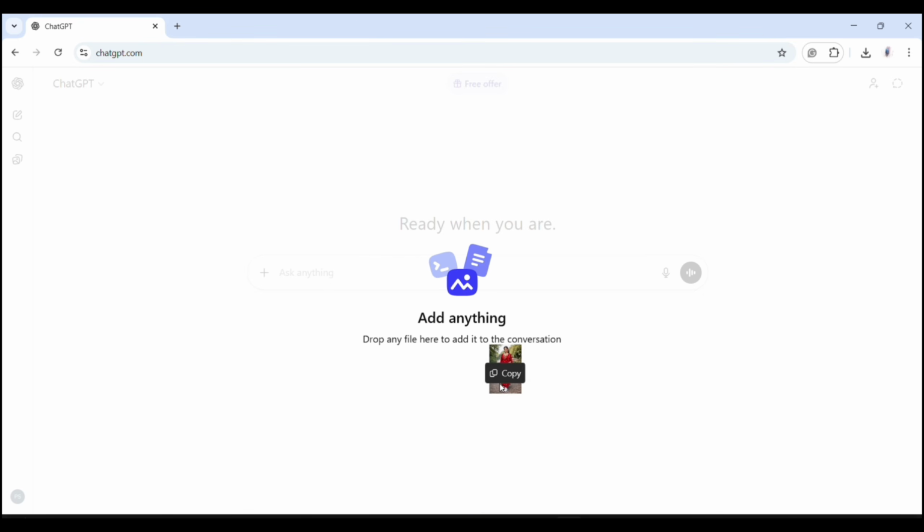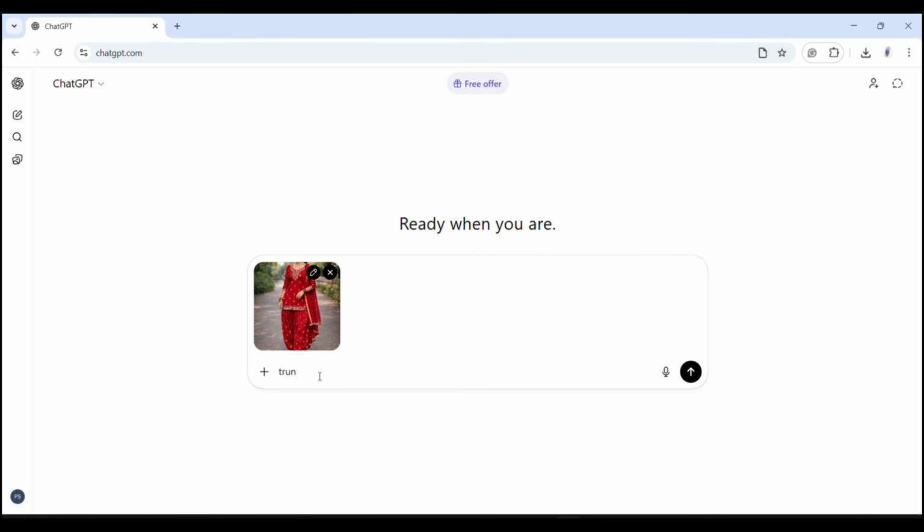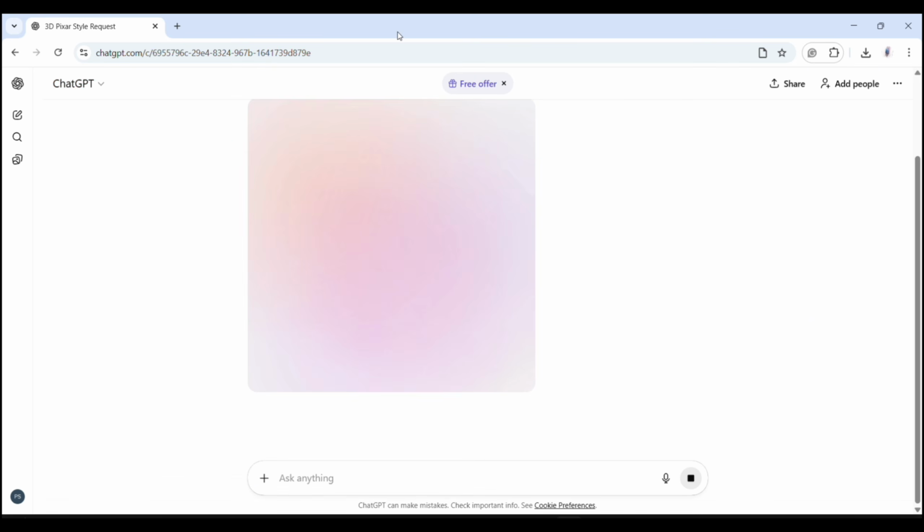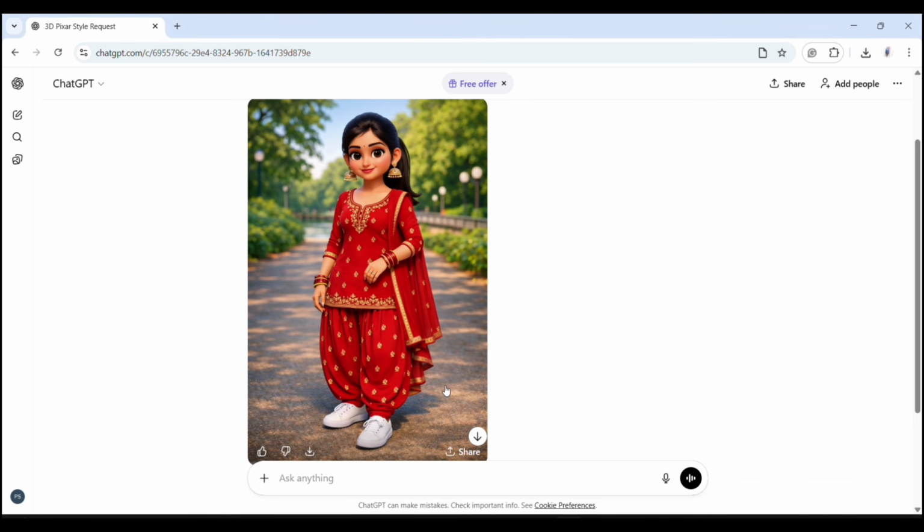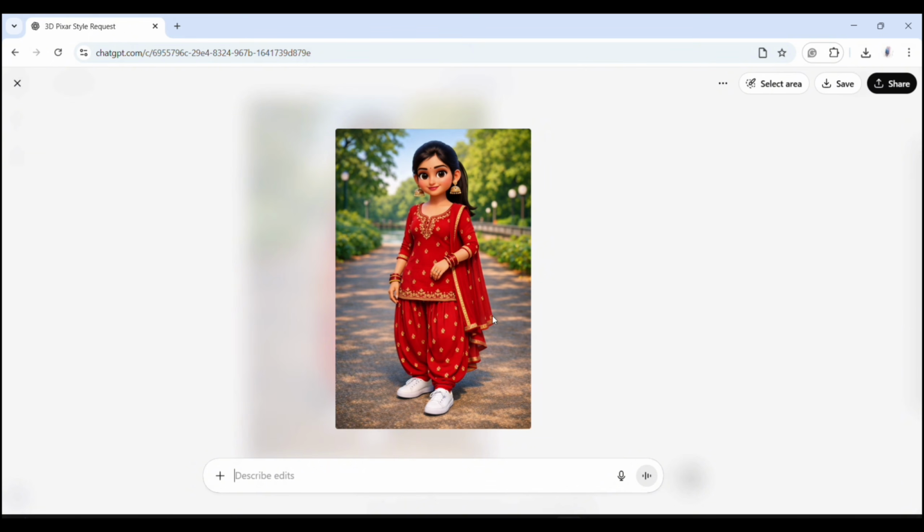Step 2, go to ChatGPT, upload your image and simply write, turn this image into 3D picture style. Within some seconds, you get your 3D picture image. Now download this image.